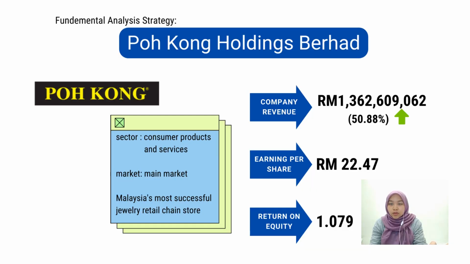Analysis for Pokong Holding Berhad. This company is involved in the consumer product and services sector under the main market. It has become Malaysia's most successful jewelry retail chain store. Then through this analysis, we know that its revenue in 2022 increased by 50.88%, better than last year.